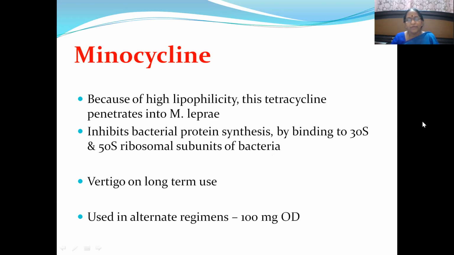The main mechanism of action is because it belongs to the tetracycline group of compounds. So protein synthesis inhibition is the main mechanism of action, by binding here to 30S and 50S ribosomal subunits of bacteria. And the main complaint that you can come across with this molecule is vertigo, or that too with long-term use. It is also used in alternative regimens, that is 100 milligrams OD.